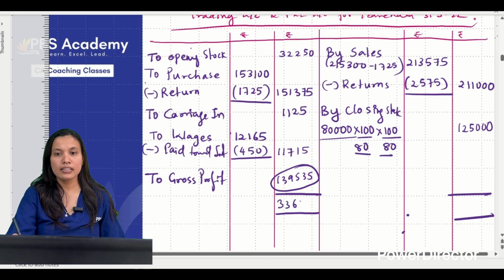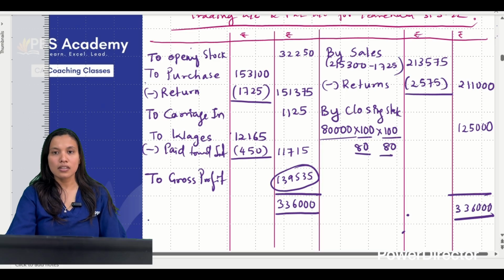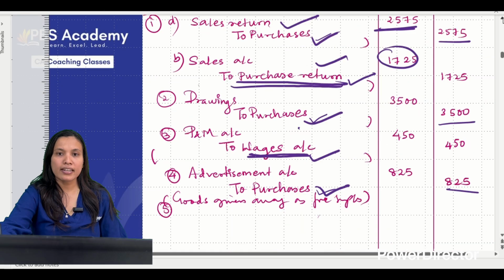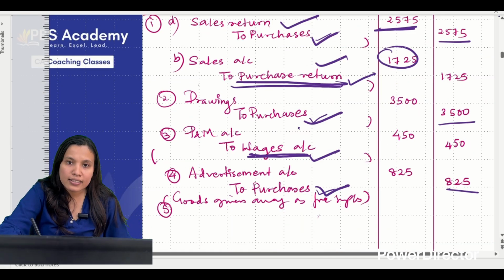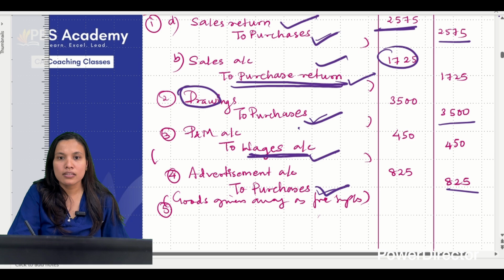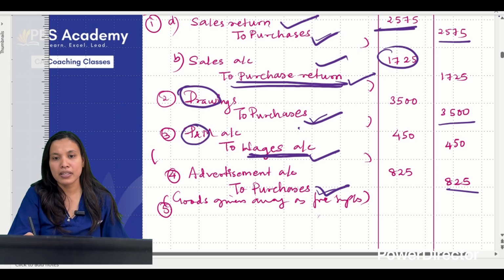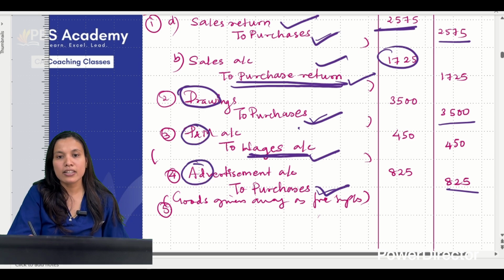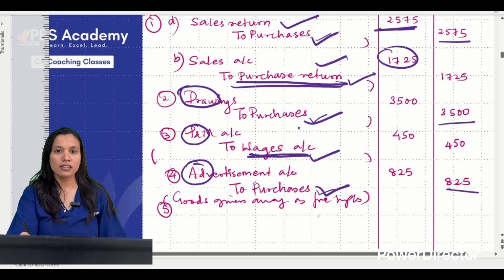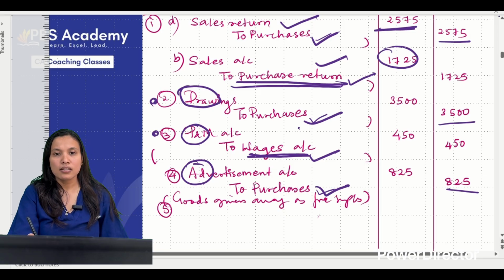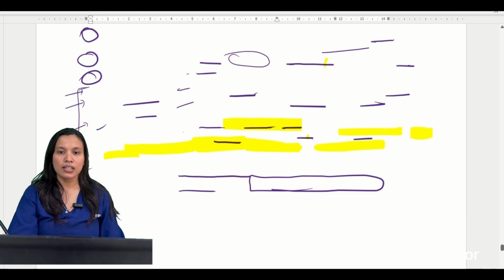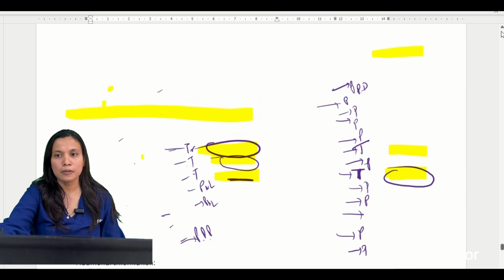Total is 3,36,000. Write down 3,36,000. Next P&L करना है by gross profit brought down 1,39,535. Now let me see once rectification में क्या क्या adjustments are pending. One is drawings का adjustment pending. One is plant and machinery, balance sheet में ही आएगा. One is advertisement, मतलब while doing P&L I have to remember. ठीक है? So these two तो balance sheet, this I have to remember while doing P&L account. ठीक है? Advertisement का expense I need to consider.